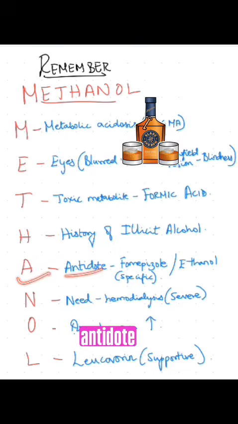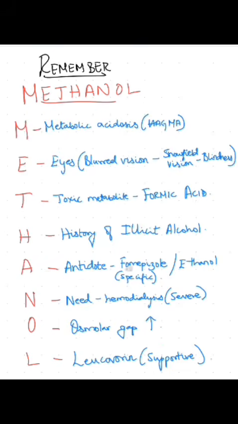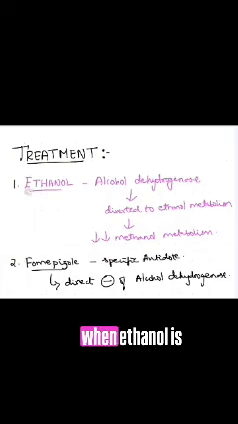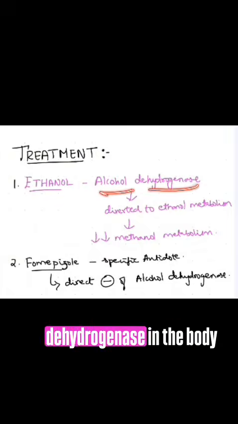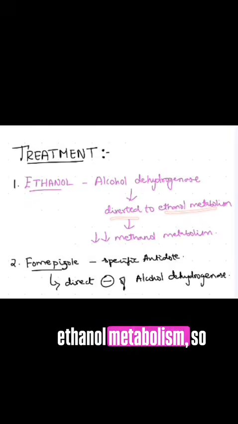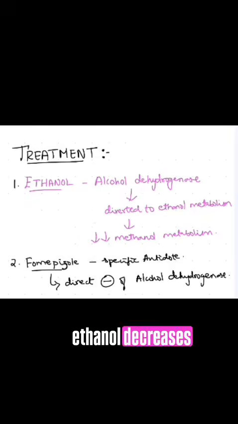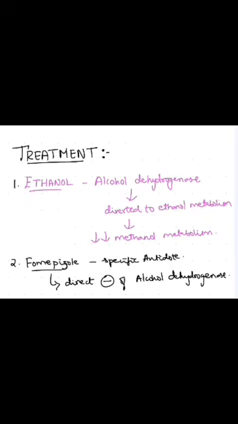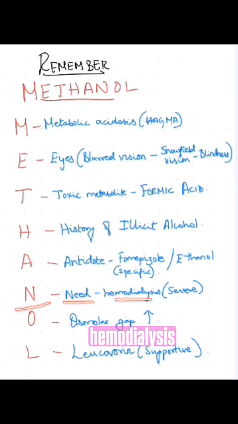A for antidote. The antidote of methanol poisoning is fomepizole, which is a specific antidote, but in emergency cases, normal alcohol is the antidote for methanol poisoning. Sounds crazy, right? But it is true, because when ethanol is administered, the alcohol dehydrogenase in the body is diverted towards ethanol metabolism, so that the metabolism of methanol decreases and the toxic metabolite accumulation also decreases. Need of hemodialysis in severe cases.